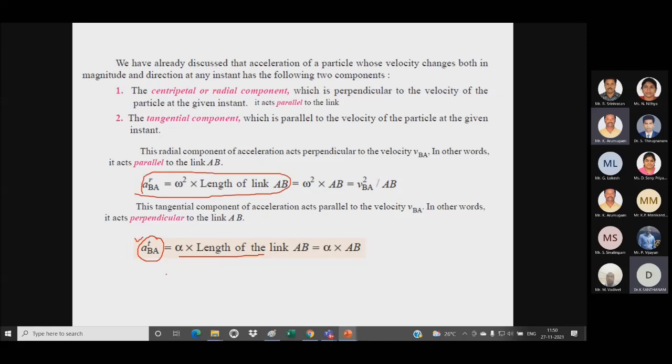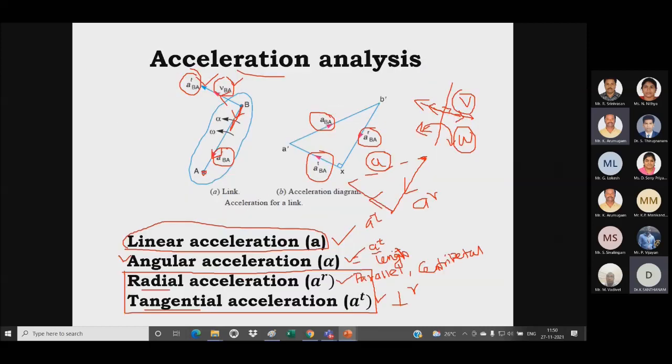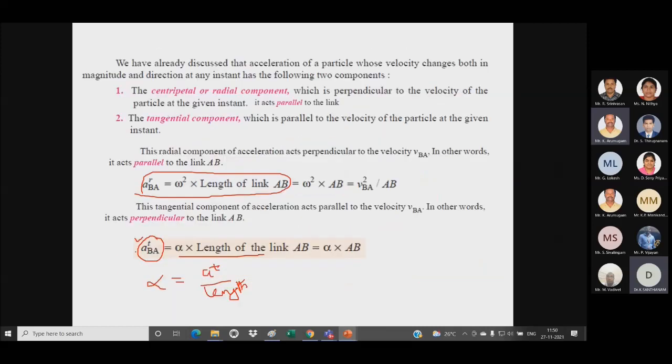So this formula comes from alpha equal to a tangential divided by length. So these are the two formulas for radial acceleration and tangential acceleration.